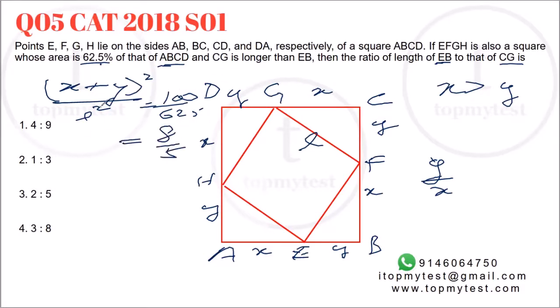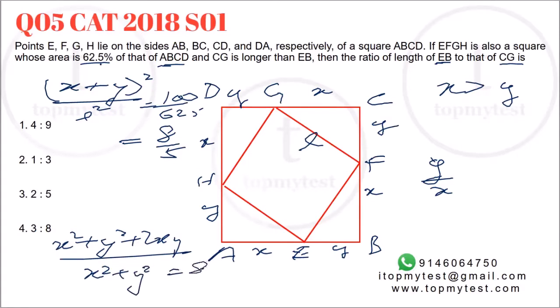That will be the ratio. So what is L square? L square will be X square plus Y square. So (X square plus Y square plus 2XY) divided by (X square plus Y square) should be equal to 8 by 5. Now subtract 1 from both sides. So you will get 2XY by X square plus Y square should be equal to 3 by 5.